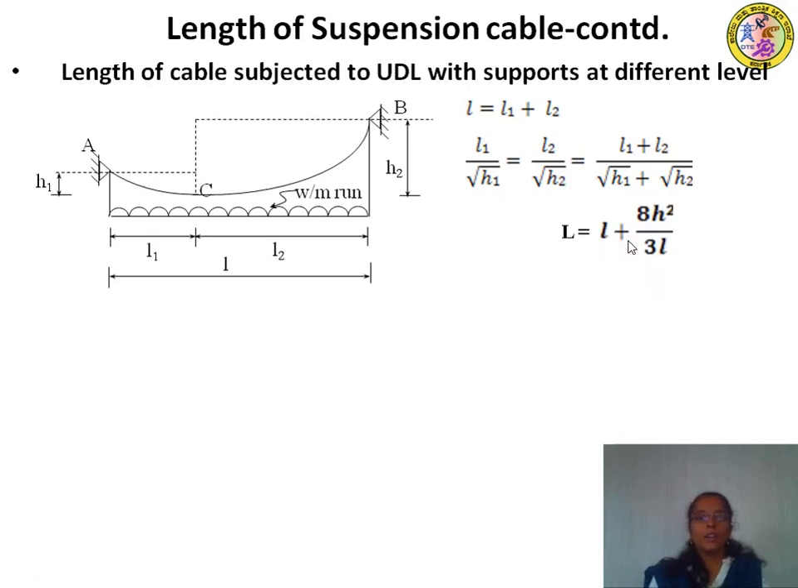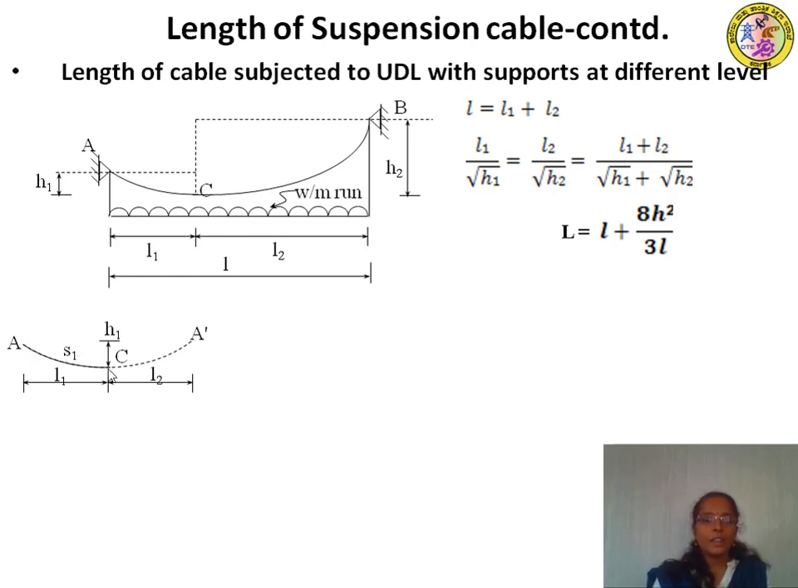Next, if the supports are at same level, the length of the cable is given by L is equal to l plus 8h square by 3l. Now to calculate the length of the cable supported at different levels, let us consider the total length of the cable as AC plus BC. Let us consider this AC segment. Let us assume the length of the cable as S1.